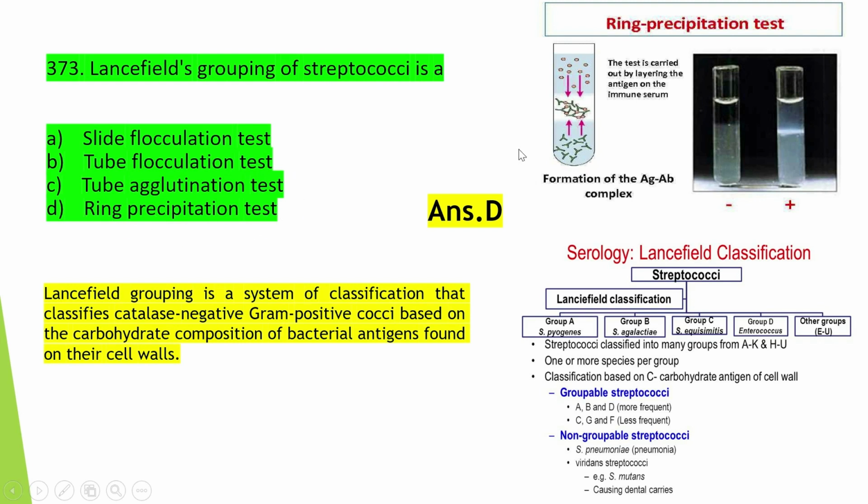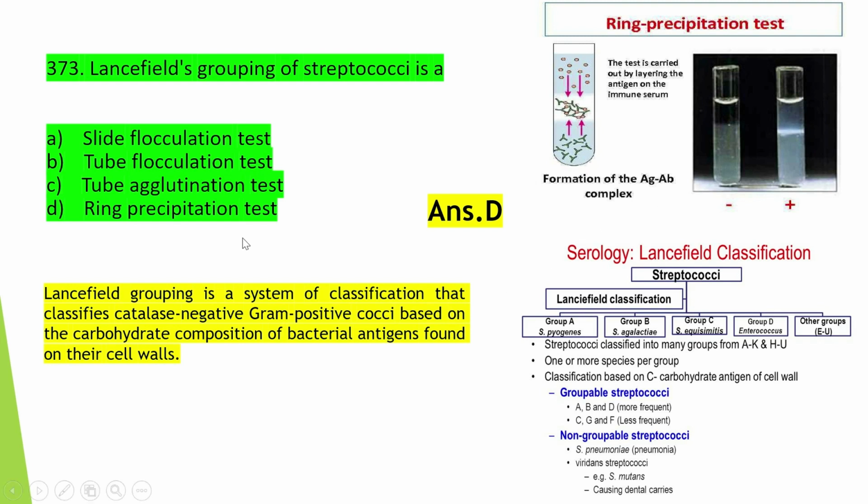So what is ring precipitation test? So this test is carried out by layering the antigen on the immune serum. So here at first the antibodies are added and then the antigens are added. So in the middle a ring will form, a precipitin ring will form like this. So in this way antigen antibody complex can be seen.